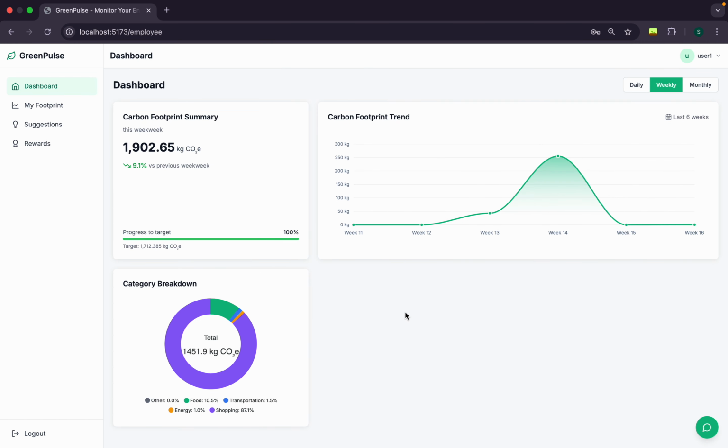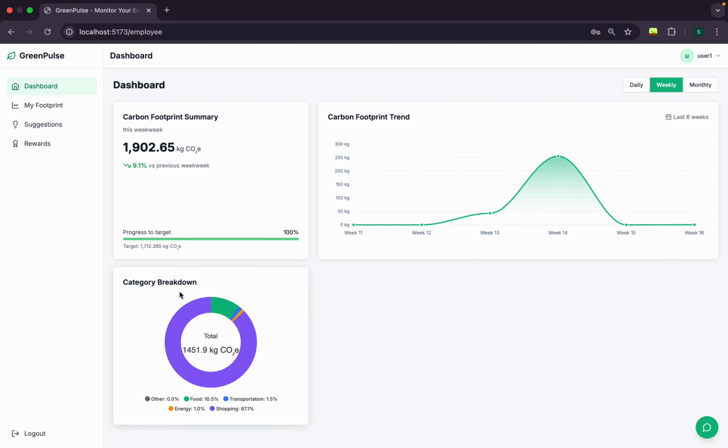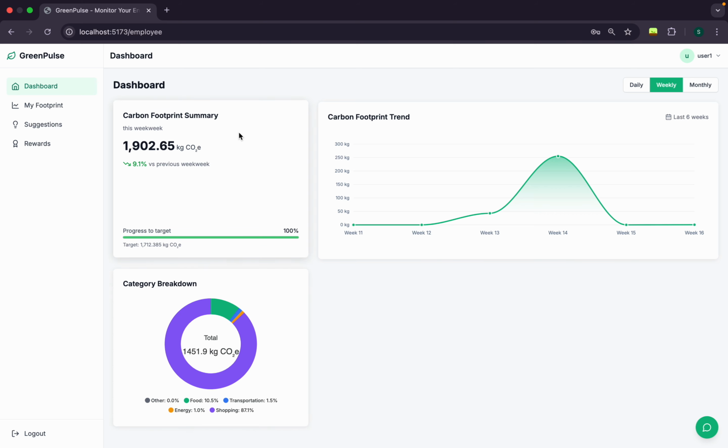This is what the user sees. It's a dashboard. It contains the carbon footprint trend. It contains category wise breakdown. For example, this is food, this is transportation, and this is the carbon footprint summary. So we are using a total of 5 uAgents here.